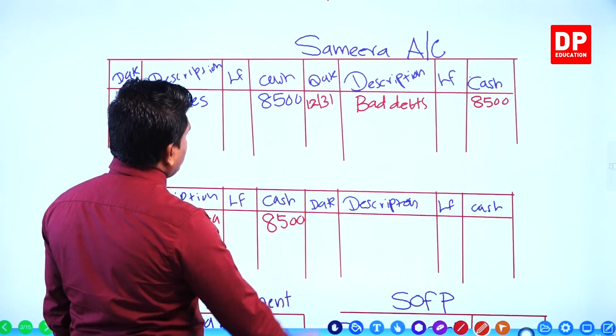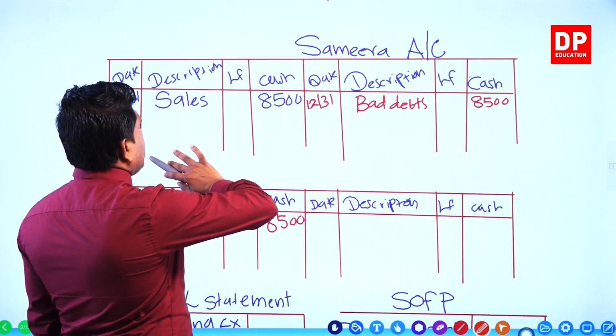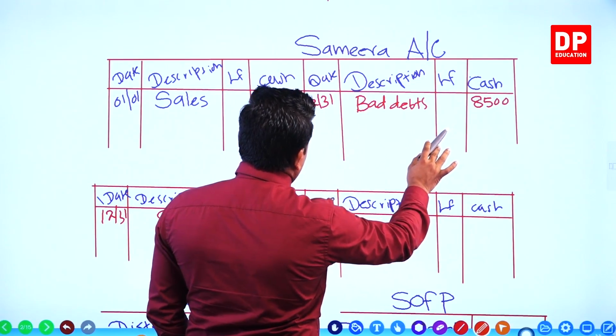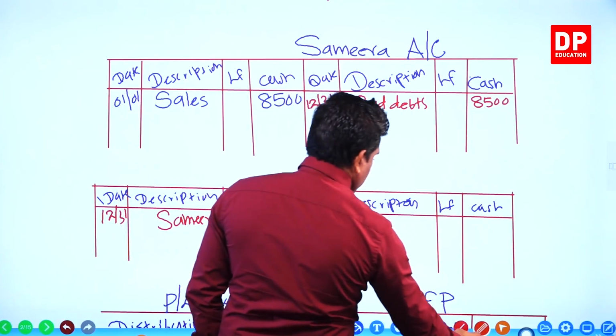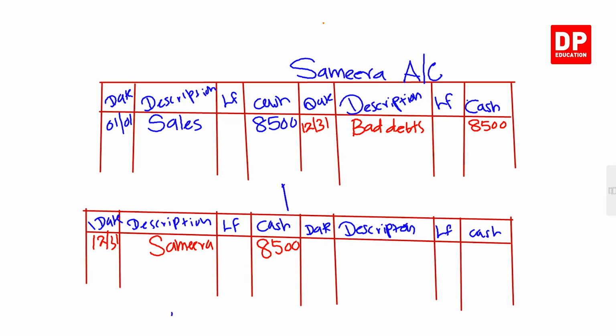Right? Now the double entry comes how? Samira's account credit, relevant date account credit, bad debts account debit.